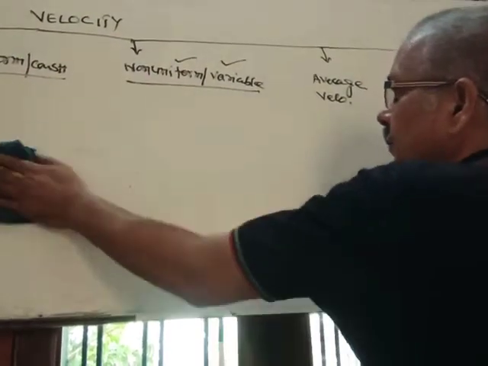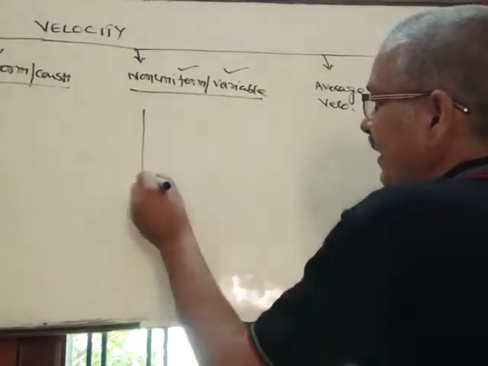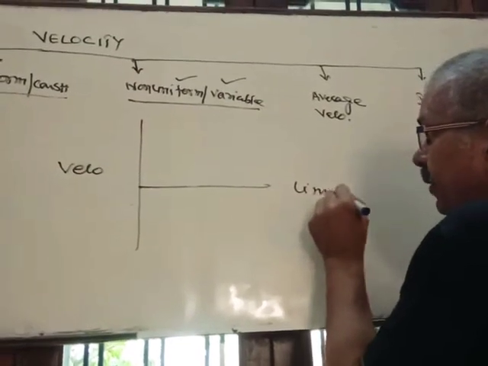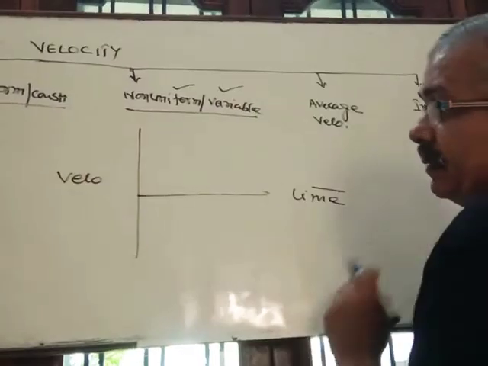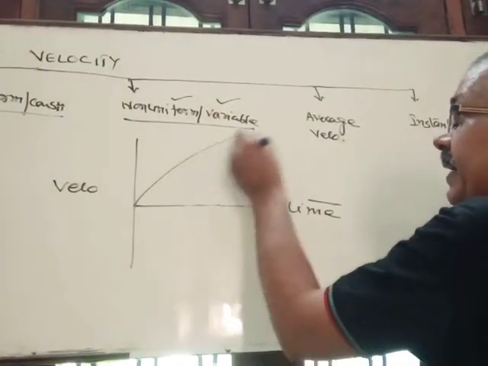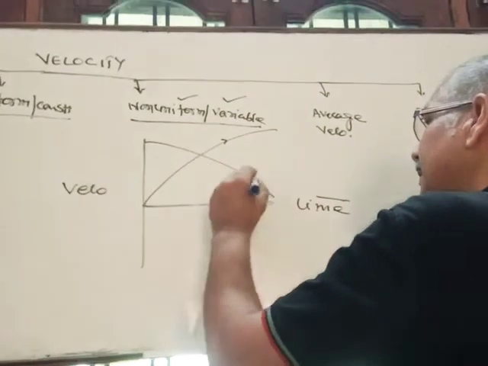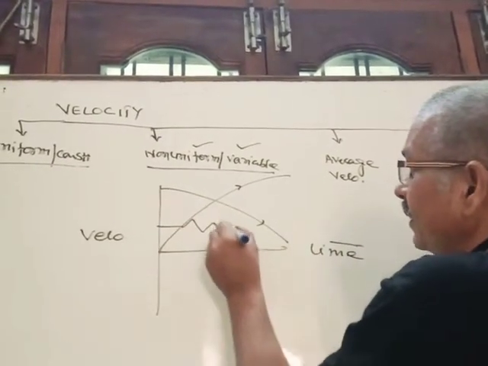Similarly, if we draw the graph between velocity and time for non-uniform velocity, again if velocity increases non-uniformly, then it is an ascending curve. If velocity decreases non-uniformly, then a descending curve. And suppose sometimes it increases or decreases, then it may be zigzag.